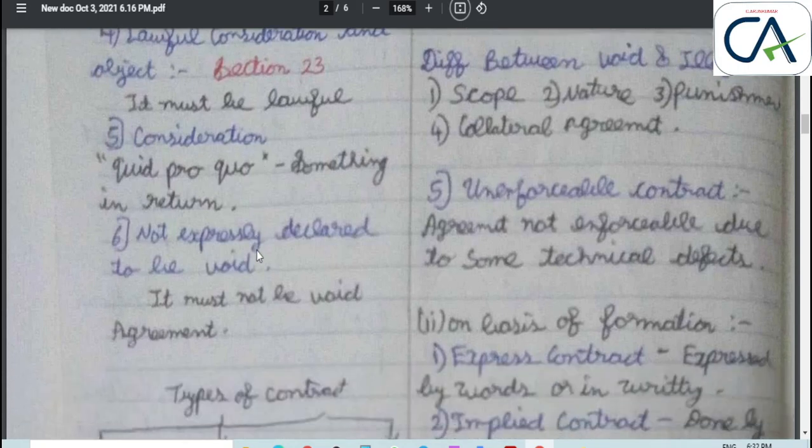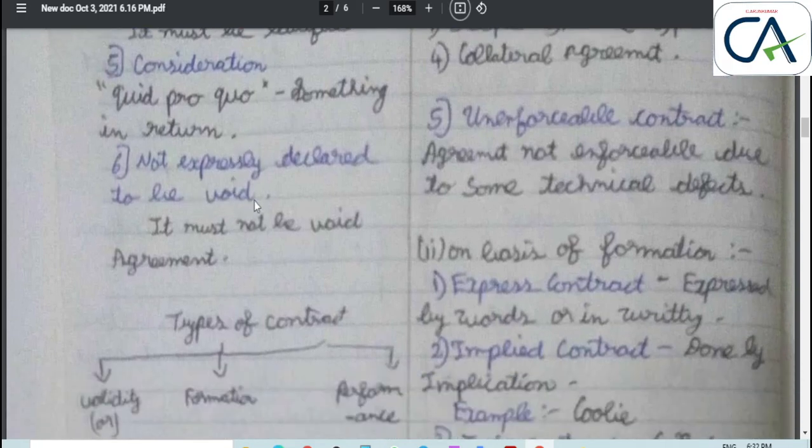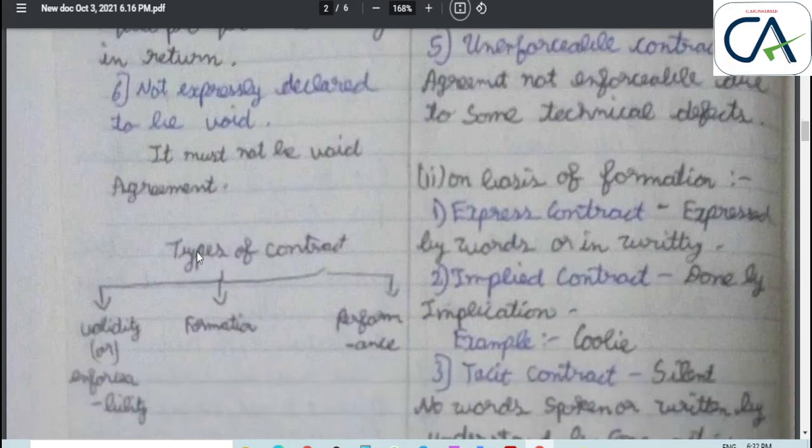Next, consideration. Consideration means quid pro quo, that is, something in return for a valid contract. Next, not expressly declared to be void. A void agreement is not enforceable by law.